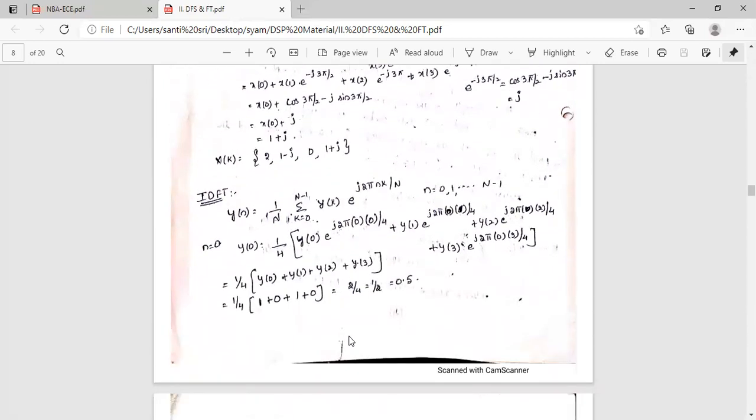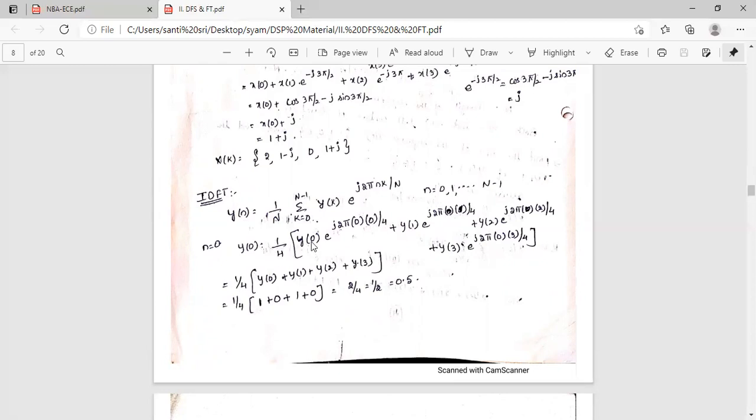Similarly, you can calculate the inverse discrete Fourier transform. Y of n is equal to 1 by N sigma k equal to 0 to N minus 1 y of k into e power j 2 pi n k by N, where n equal to 0, 1 up to N minus 1. So here N is 4. Y of 0 equal to 1 by 4, simply substitute these values.